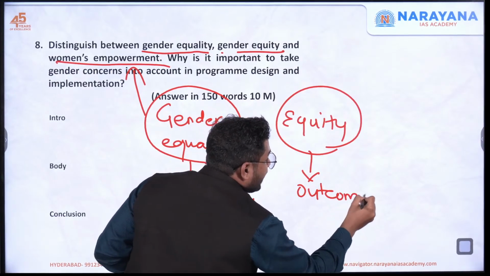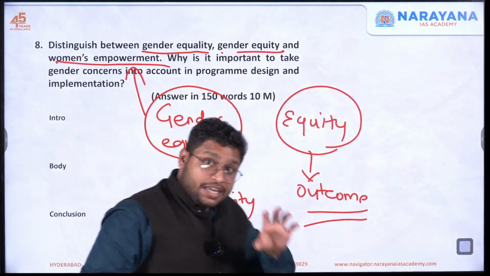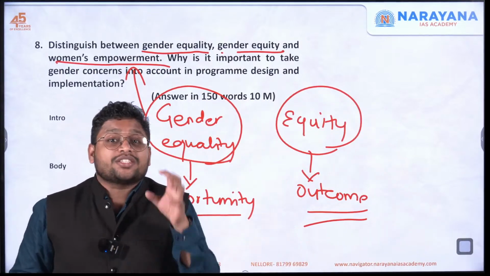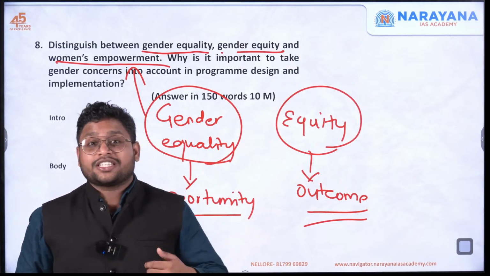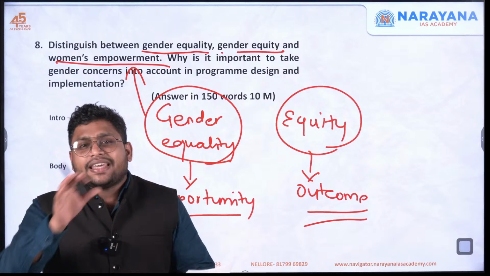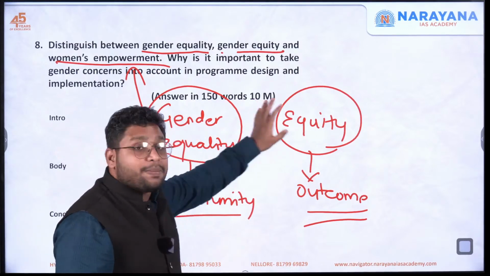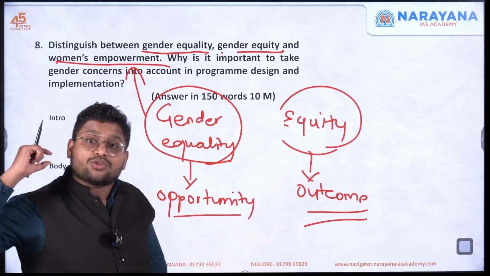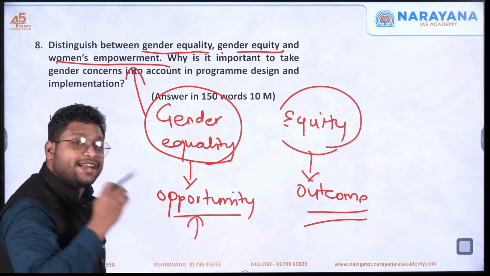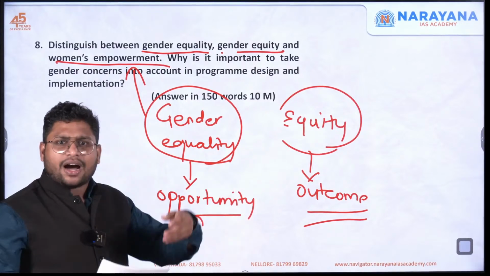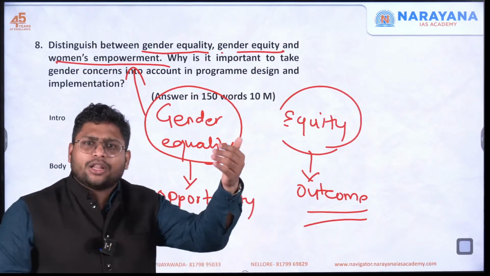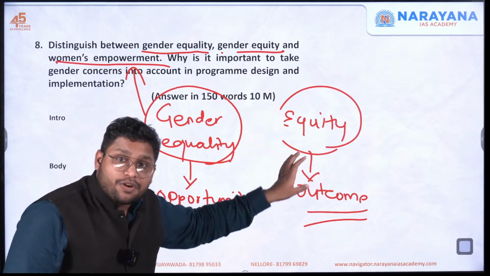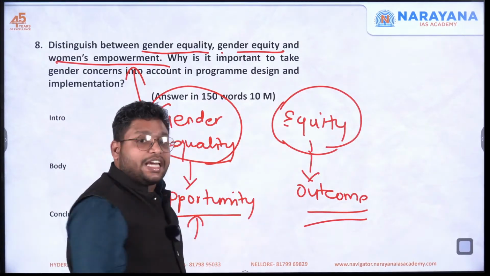When you talk about equity, you say that we will ensure the treatment is given in an unequal manner. What you will do is go for positive discrimination. For example, you will come up with a reservation policy or any kind of affirmative action for the protection or empowerment of women. So here the focus is on the final outcome and not just on providing opportunity. We have Articles 14 and 15, and many laws which provide for special action taken in the interest of women. This is part of gender equity.